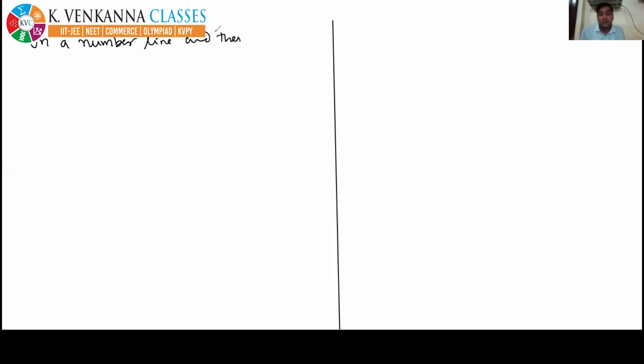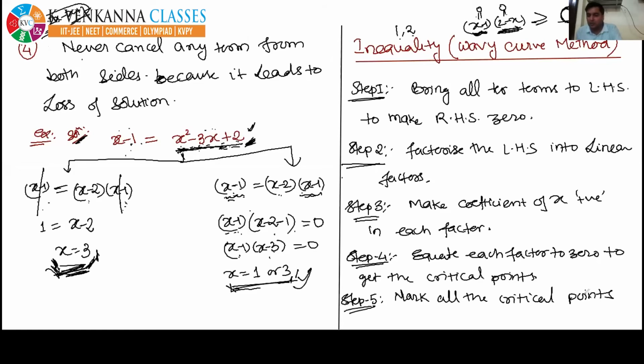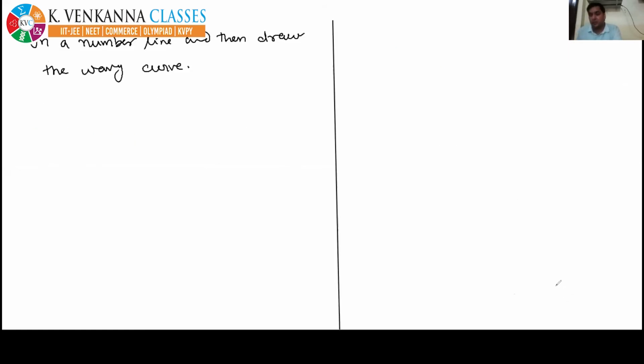And then draw the wavy curve. Okay, see, the last step is you have to mark all the critical points on the number line. And after marking the critical points on the number line, now you must draw the wavy curve. Wavy curve means you have to make waves.